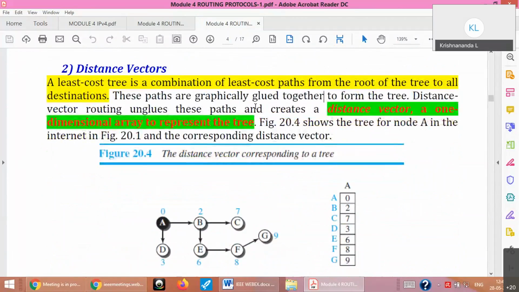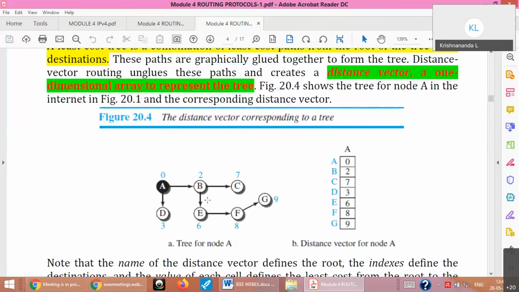Second point about this is what do we mean by the distance vector? The name is given as distance vector algorithm. The least cost tree, as we said earlier, is like a graphical notation. For writing on pen and paper it is very good, but to implement it using a program or software, it is easier if I take it as an array. So a distance vector is nothing but a one-dimensional array of that least cost tree. That's all, simple. So this is the least cost tree, and this is the distance vector. That means you will write, for each node, how to reach from that node to all other nodes and write the cost of that inside the array. So suppose node A is your reference node.